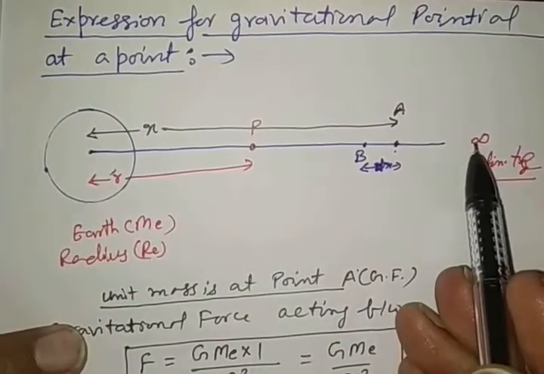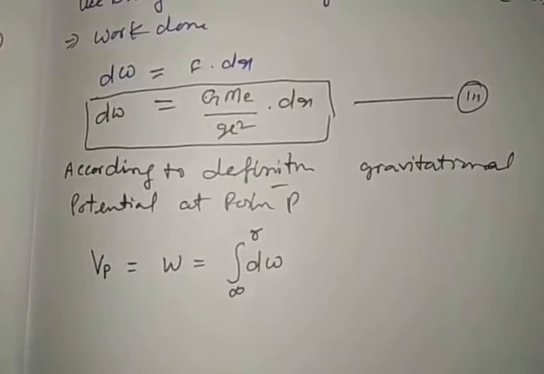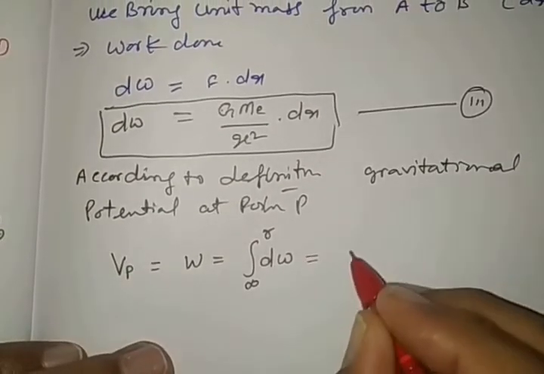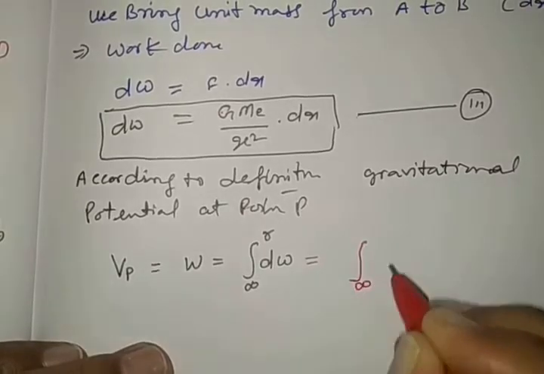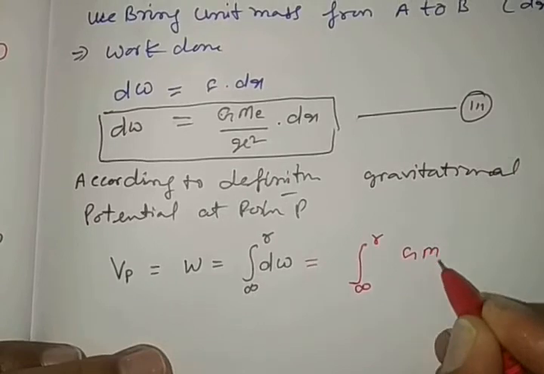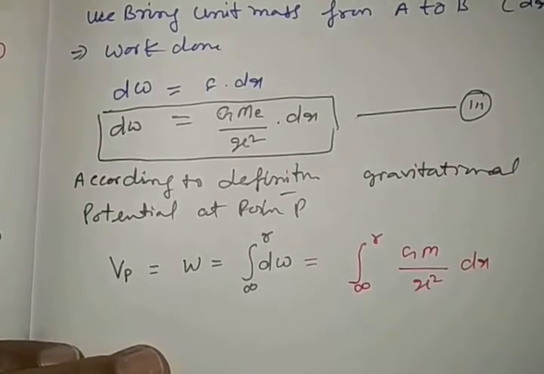What is the lower limit? Infinity. Now see carefully here to understand the fundamental. This is equal to the integration from infinity to r of dW, which is G Me by x square dx.